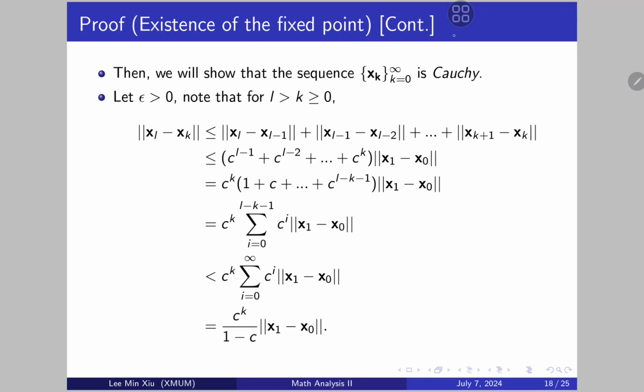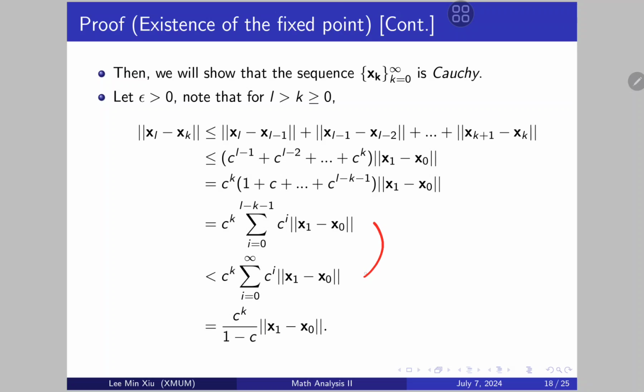And then here's something that we can think about: we have a finite geometric sum, and note that c is from 0 to 1, and the distance is always positive. Therefore, if I'm summing finite positive terms, it is going to be less than summing infinite positive terms.